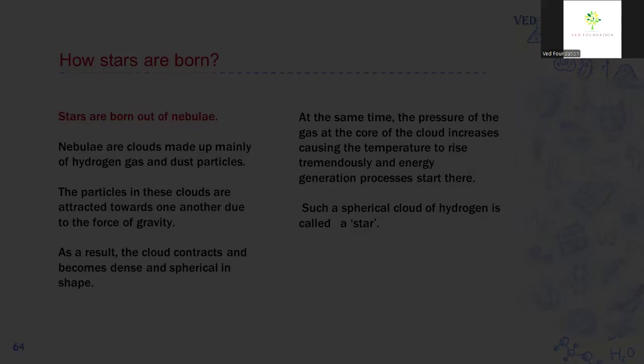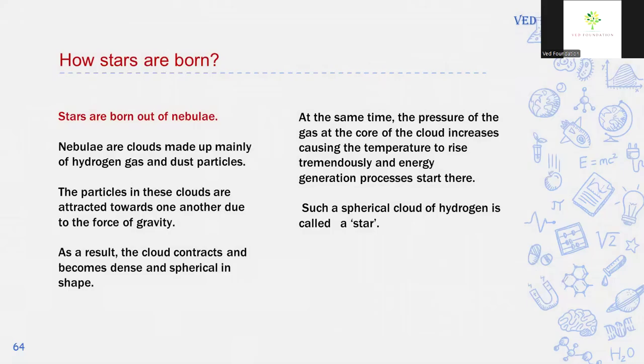Life cycles of stars. Let us know how stars are born. Nebulae are clouds made up of mainly hydrogen gas and dust particles. The particles in these clouds are attracted towards one another due to the force of gravity. As a result, the cloud contracts and becomes dense and spherical in shape.